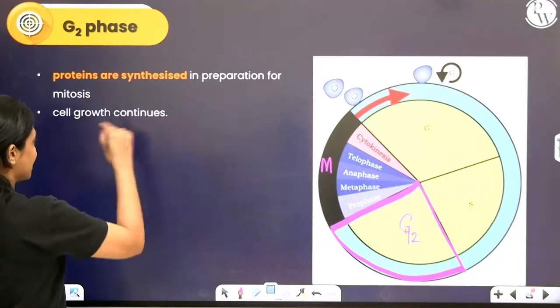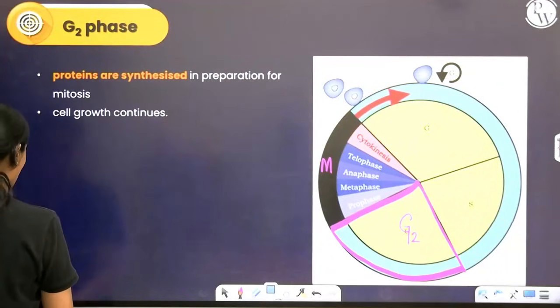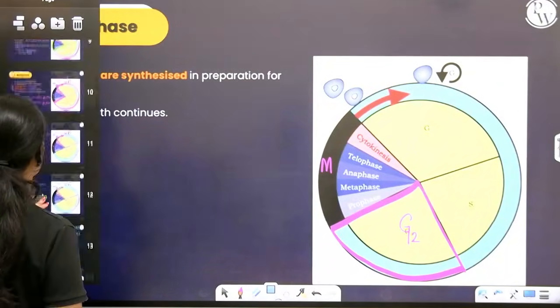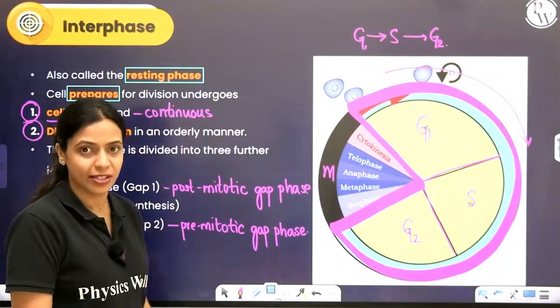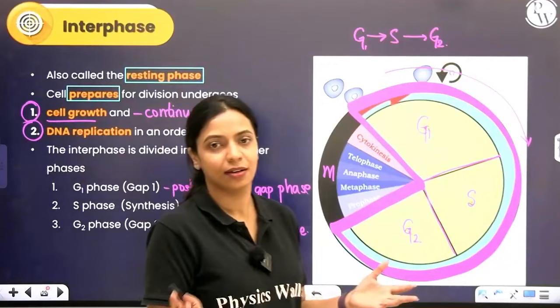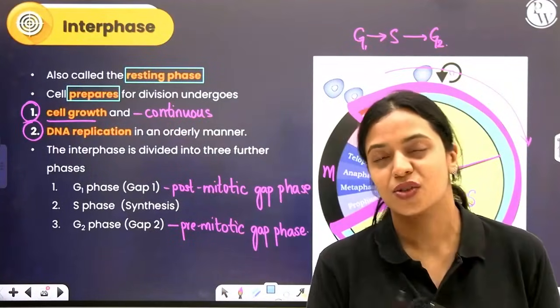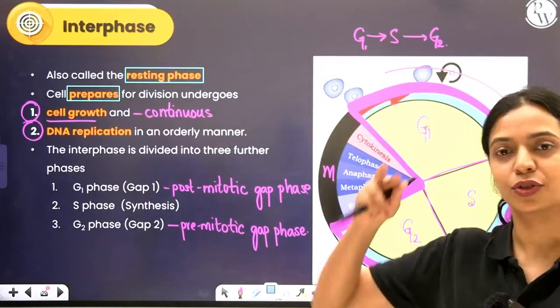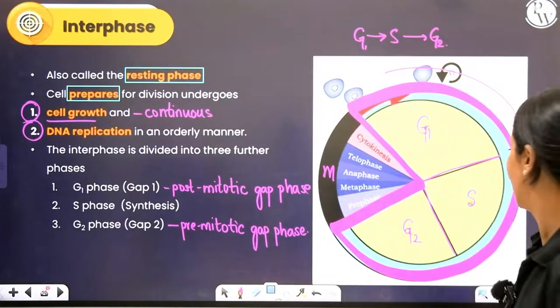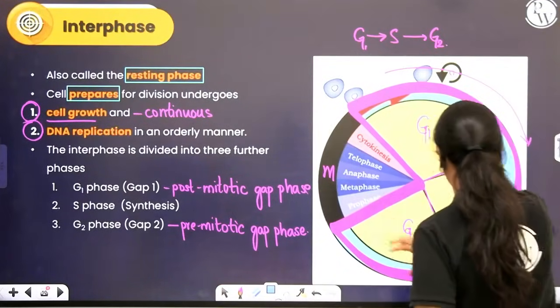Proteins are synthesized in preparation for mitosis. Remember, I told you that growth is a continuous process. It doesn't happen in G1 phase and stop at S phase. So it's a continuous process. The cell will keep increasing in size throughout the interphase. Okay, so even in G2 phase, the growth will still continue.